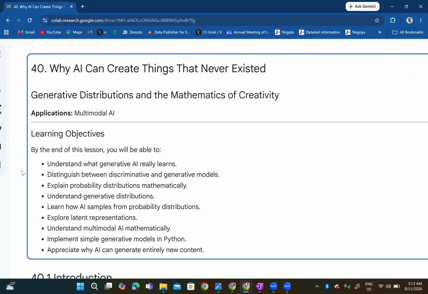So, learning objectives. By the end of this lesson, you'll be able to understand what generative AI really learns, distinguish between discriminative and generative models, explain probability distributions mathematically, and understand generative distributions. Learn how AI samples from a probability distribution and explore latent representations. Understand multimodal AI mathematically and implement simple generative models in Python. Then we appreciate why AI can generate entirely new content.